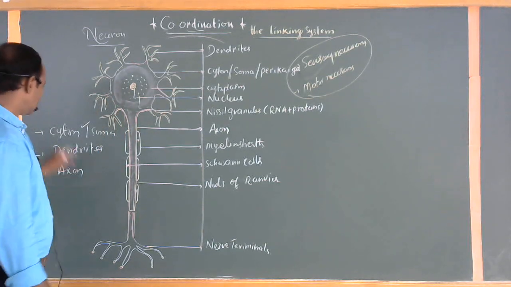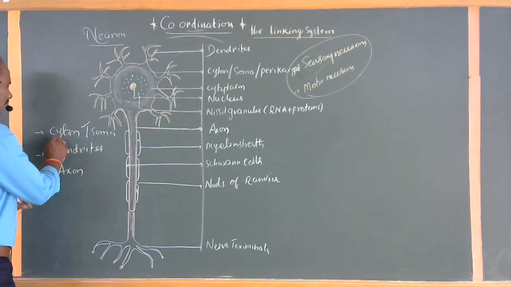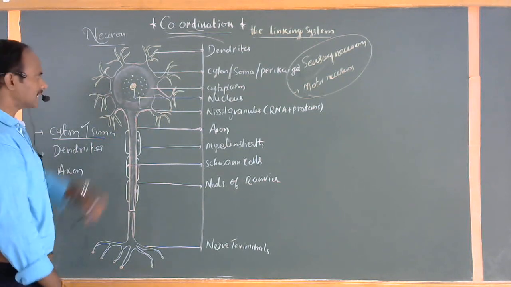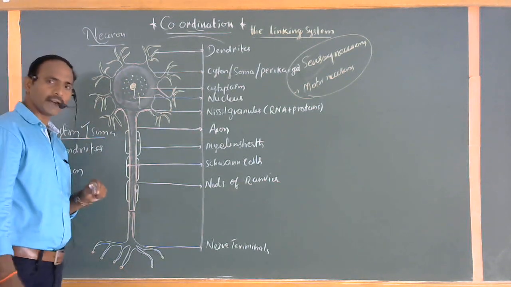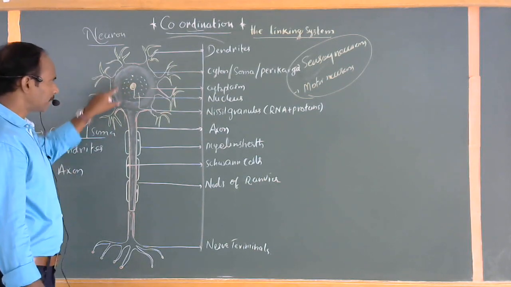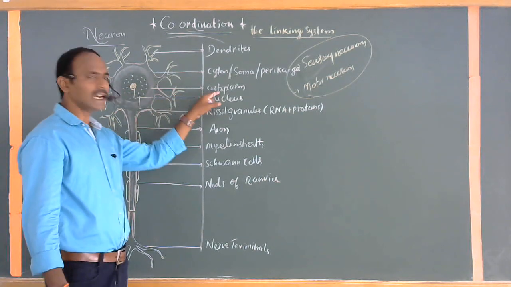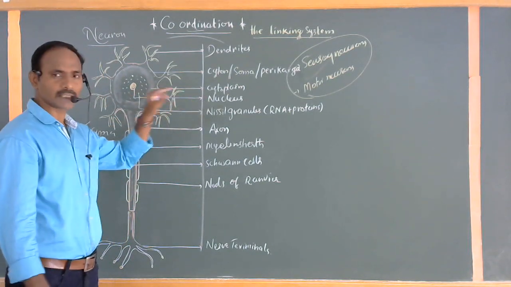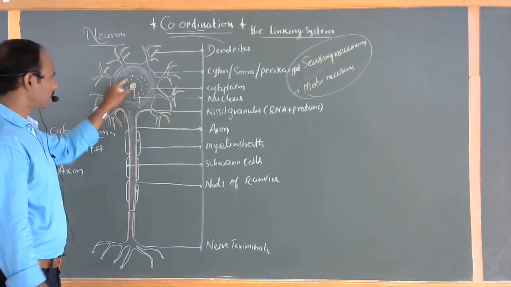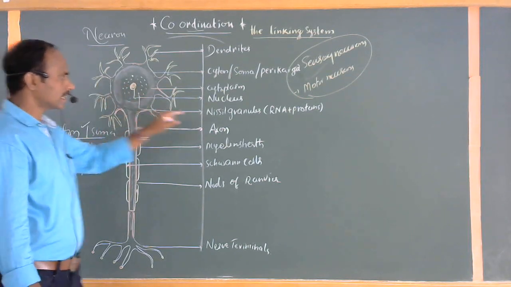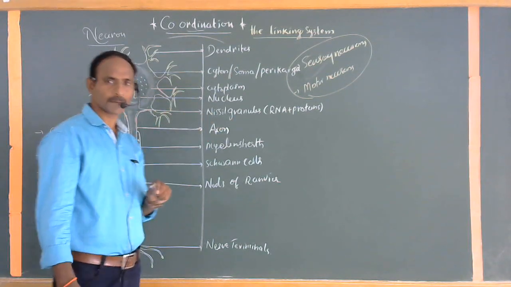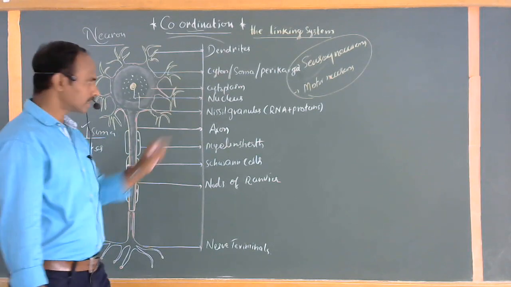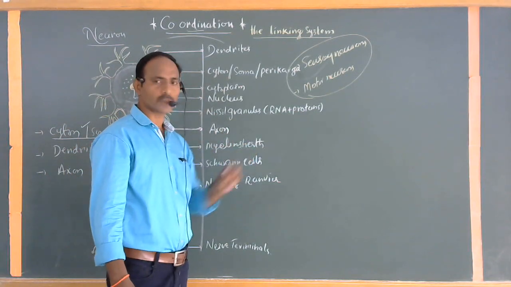Clear? Three main distinct regions are present. The first one is called the cyton or soma. This occupies the major part of the neuron itself. The entire part is completely surrounded by a jelly-like material called the cytoplasm. Within the center, a dark-staining body called the nucleus is present. Surrounding the nucleus are granular structures, commonly called the Nissl granules. These Nissl granules are mostly made of RNA and also proteins.